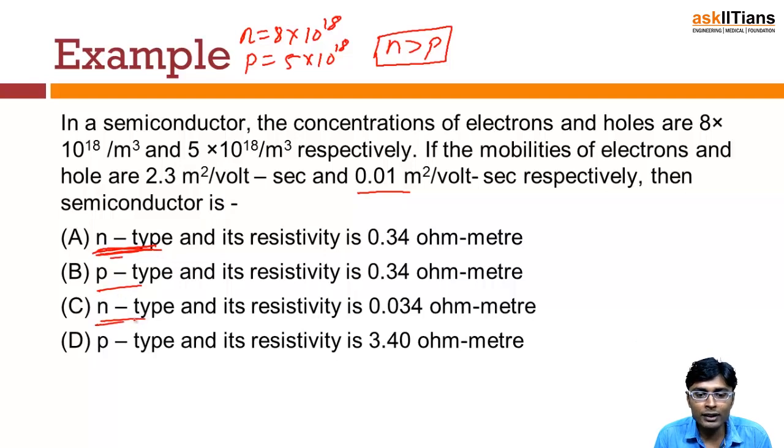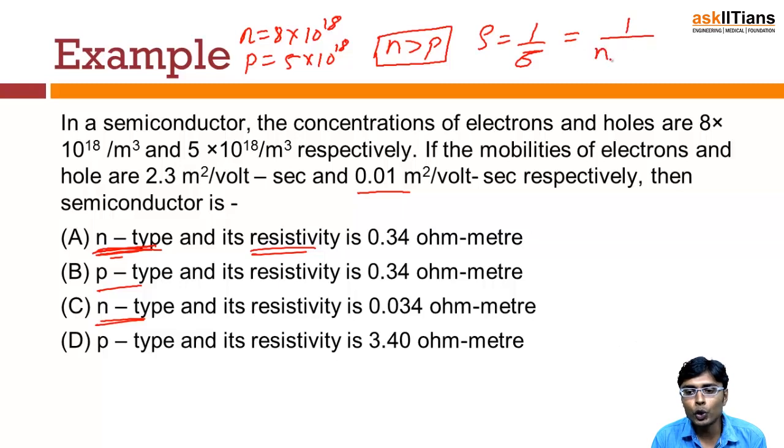Now we have to check for the resistivity. And we have already discussed that the resistivity is equal to 1 by conductivity. And we have also discussed that the conductivity for an N type is equal to n q mu n, that is the electron concentration, charge of an electron, and the mobility of electron, right?